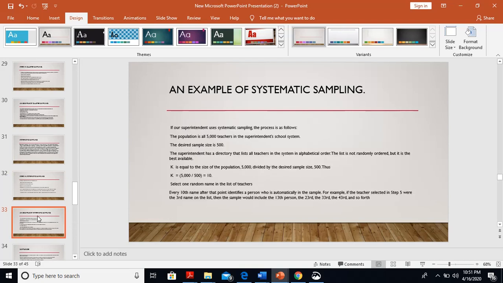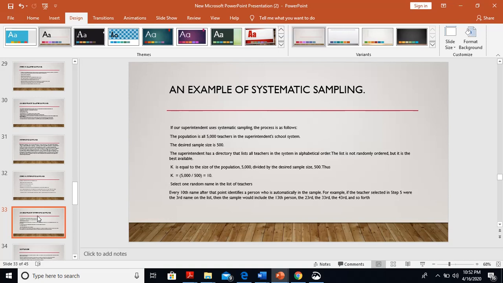An example of systematic sampling. If our superintendent uses systematic sampling, the process should be as follows. The population is all 5000 teachers in the superintendent's school system. As we previously discussed, the desired sample size is 500. The superintendent has a directory that lists all teachers in the system in alphabetical order. The list is not randomly ordered, but it is the best available. k is equal to the size of the population, 5000, divided by the desired sample size, 500. Thus, k is 10.